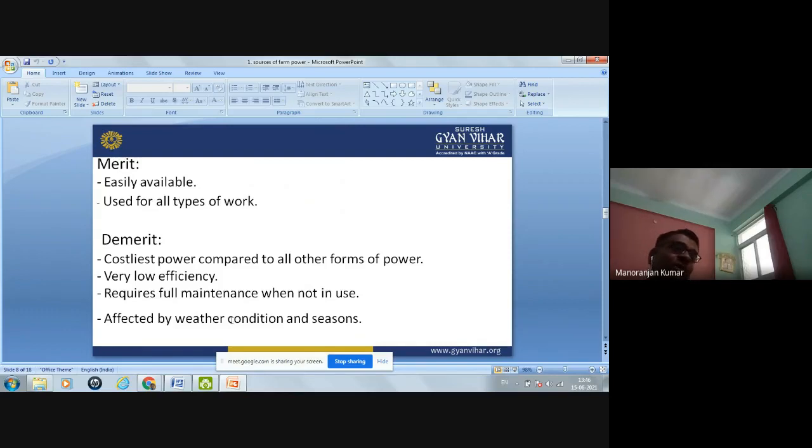Okay, all over the year, the farm activity is not there. So when this power is at rest, it requires some maintenance, like some food. And also it is affected by the weather condition and season. In the hot climate or in very heavy rain, this power cannot work. Okay? So it is affected by the weather condition and season. So these are the demerits of this human power.